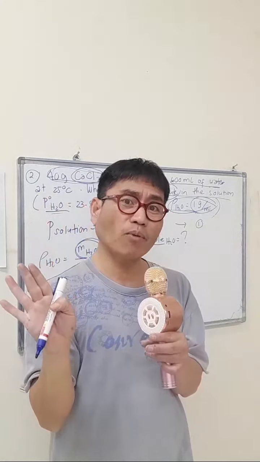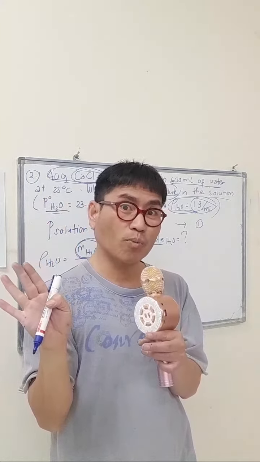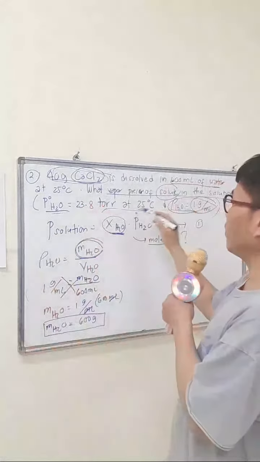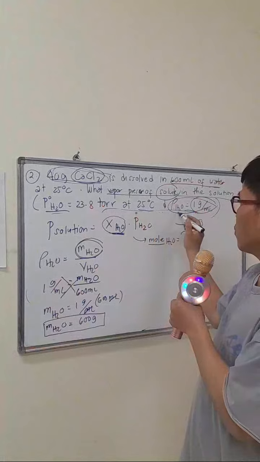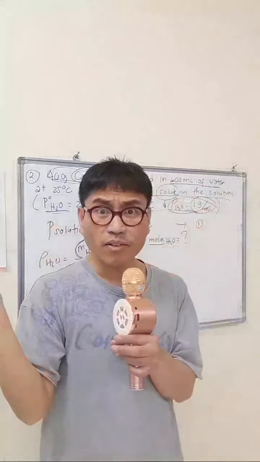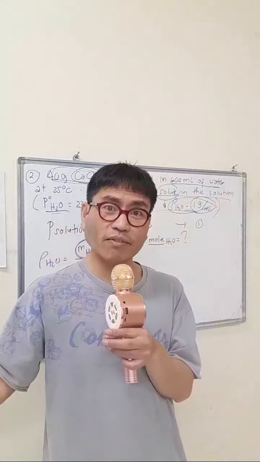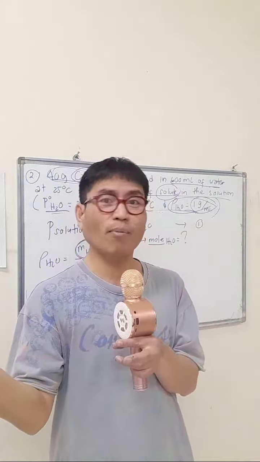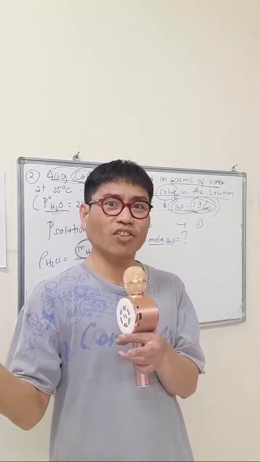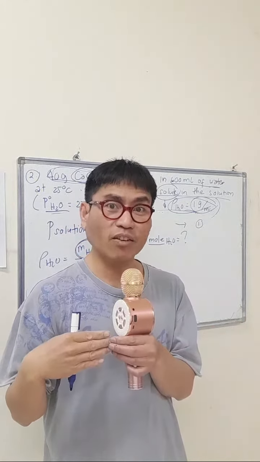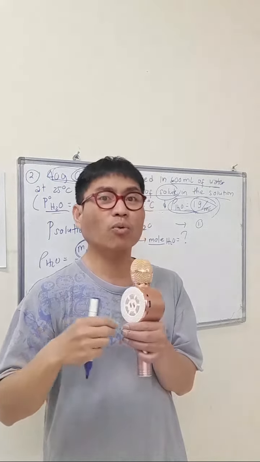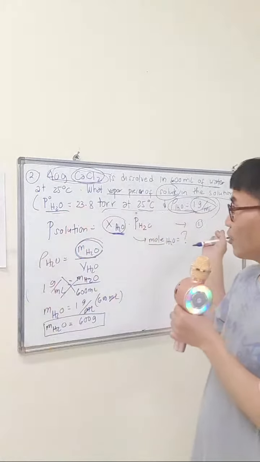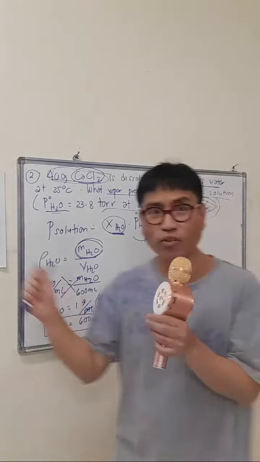Because sometimes in the problem, it's not standard temperature, so it's not 1. There's another temperature there. For example, here, 23.4 degrees Celsius, and the density is not given. So you have to look for the tables in the indexes of the physics book, chemistry book, or you can Google search that on the World Wide Web, so that you can also get the density of water at 23.4 degrees Celsius. Another value will come out. This is only good because it's standard temperature. Okay, that's 1. It will change in the future.